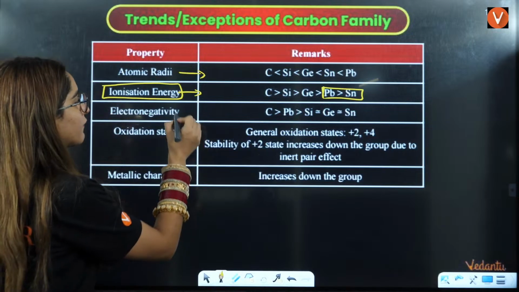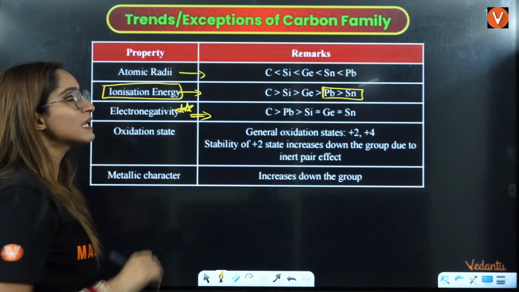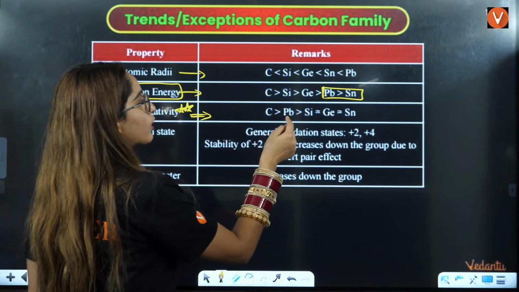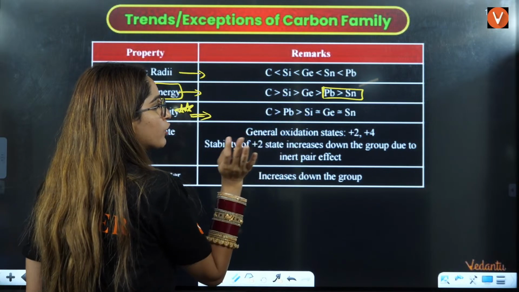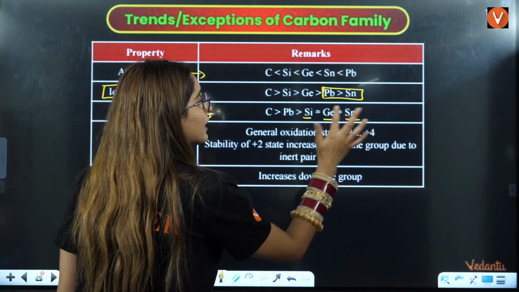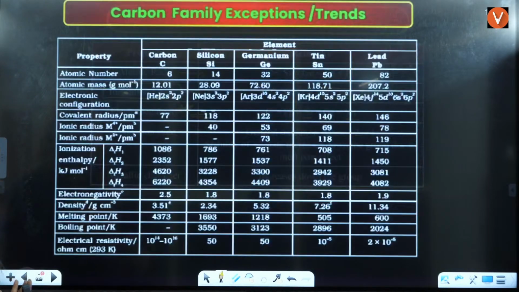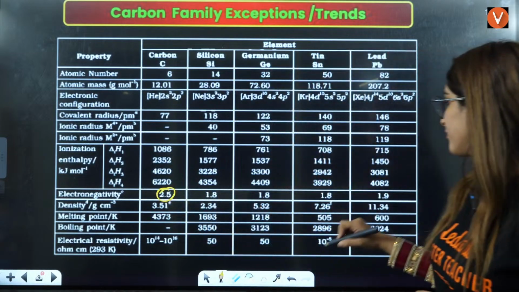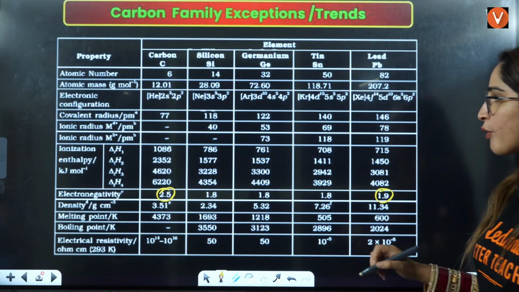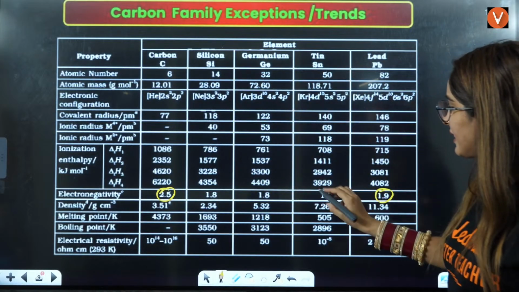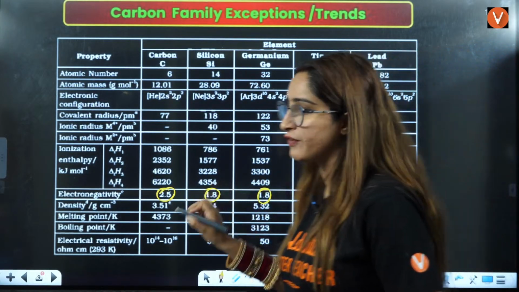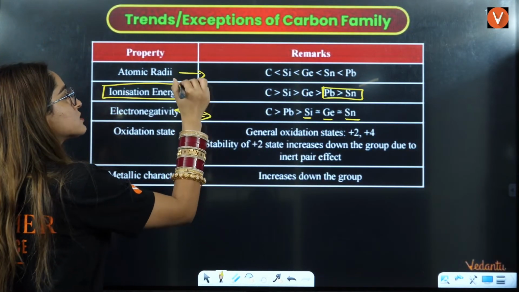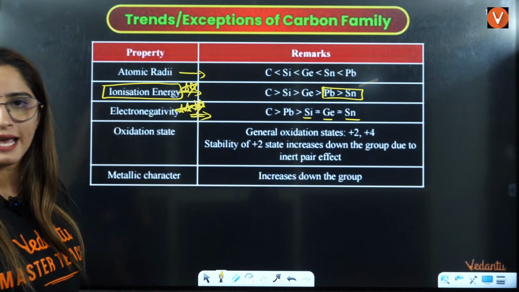Next is electronegativity. This question also they have asked, right? So electronegativity decreases down the group, that we know, right? But here what will happen? First you will have carbon, then you will have lead, then silicon, germanium and tin will have the same electronegativity. From the NCERT data, if you see, carbon is having 2.5, then you will have lead that is having 1.9, then silicon, germanium and tin are having equal electronegativity. That is a very, very important point, and this they have asked you. This is also a very important exception, right?